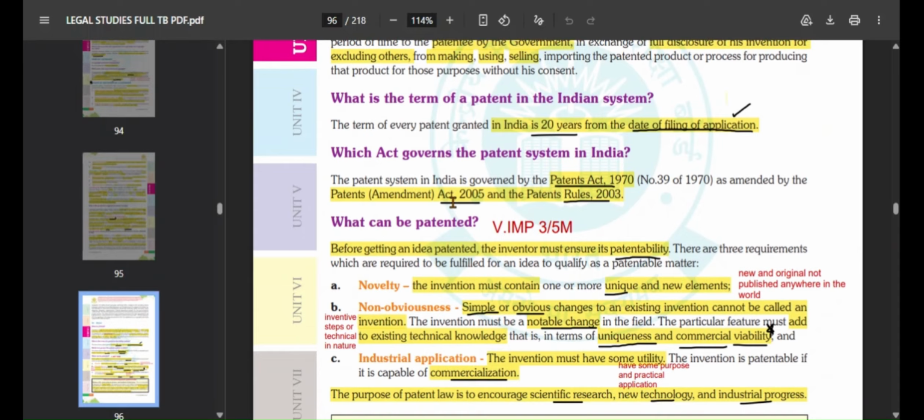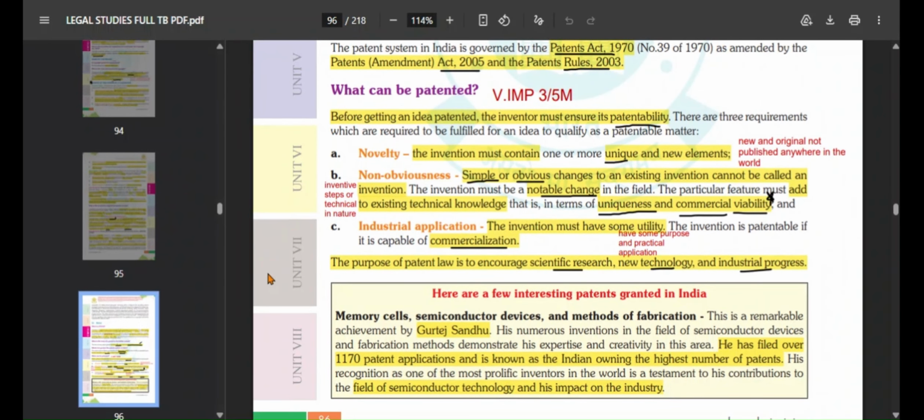Which act governs the patent system in India? The patent system in India is governed by the Patent Act 1970, which was amended in 2005 under the Patent Rules 2003. Now, what can be patented? This is very important. Before getting an idea patented, the inventor must ensure its patentability. Suppose an inventor has an idea, they have to see whether it can be patented or not. These are the three main requirements that the inventor has to see before the idea can qualify to be patentable. First is novelty.